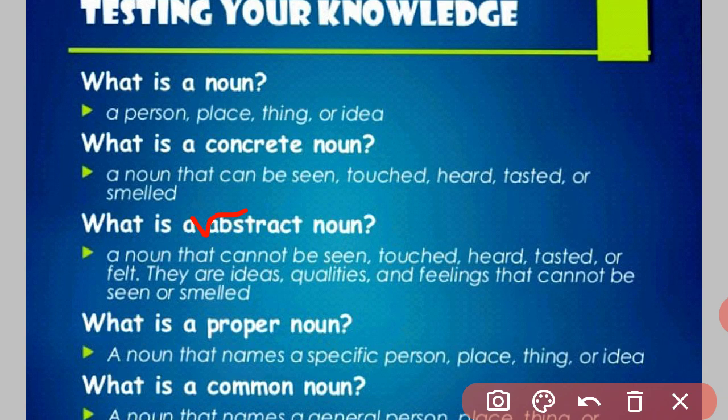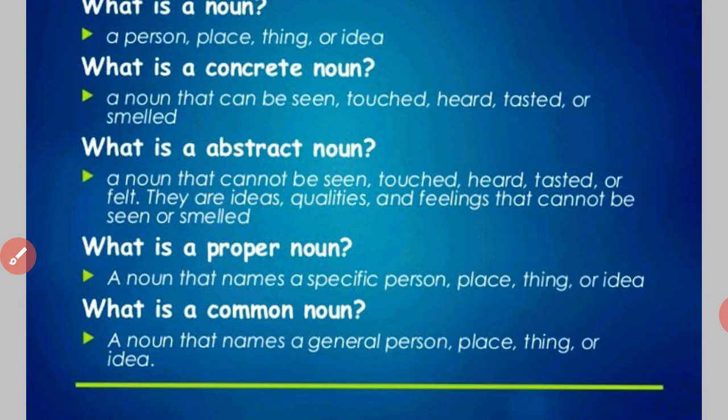These are examples of proper nouns. But what is a common noun? A noun that names a general person, place, thing, or idea. For example, teacher, doctor, school, boy, girl, cow, dog. So, these are common nouns.